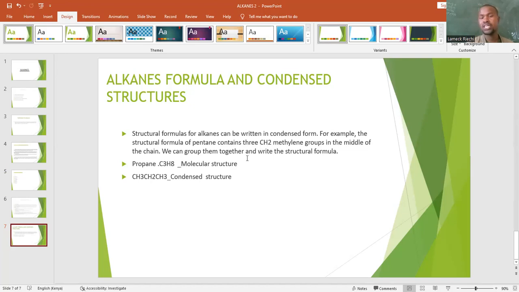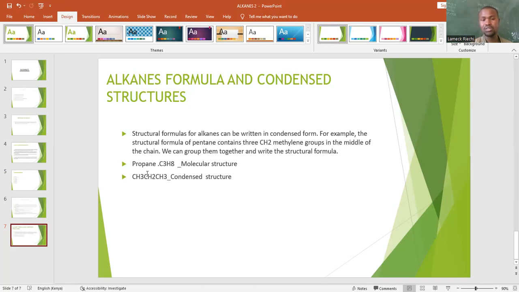The first carbon will take CH3 and the last one will take CH3, and the three carbons in between are each bonded as CH2. For example, I've given an example here of propane. That is C3H8, the molecular structure of propane. In the condensed form, we have CH3, CH2, CH3. In between, it has one CH2. That is propane.